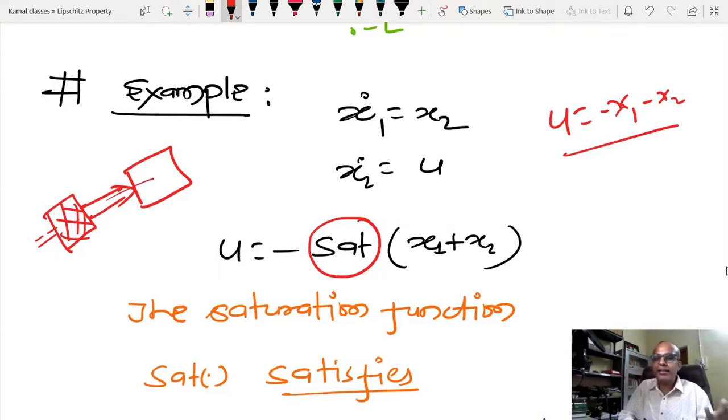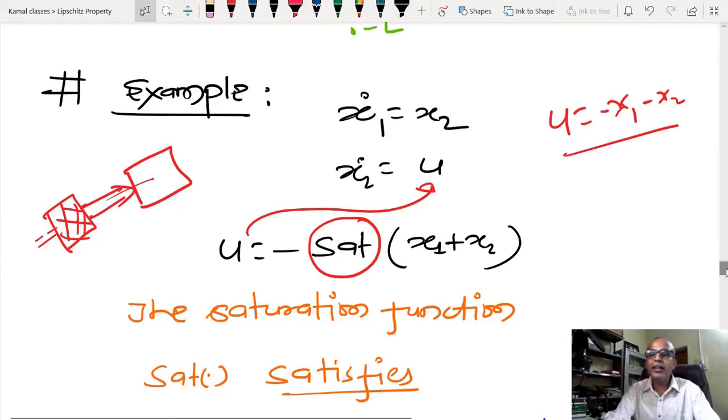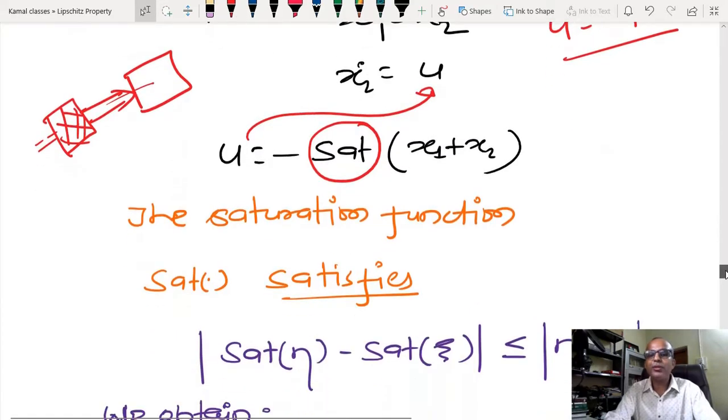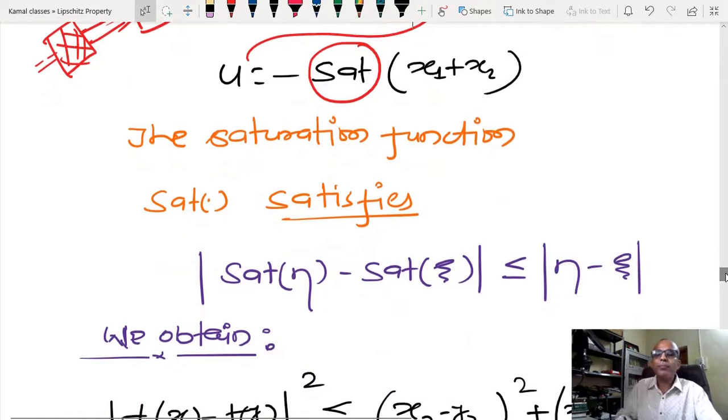Actuator like a DC motor, you can take that or any other. There always exists some kind of saturation, after that things are not going to update. Due to that reason this system is no longer linear. Once the saturation function comes into the picture, the system becomes non-linear, since homogeneity and additivity are not going to be satisfied.